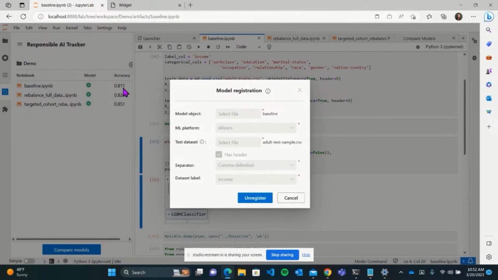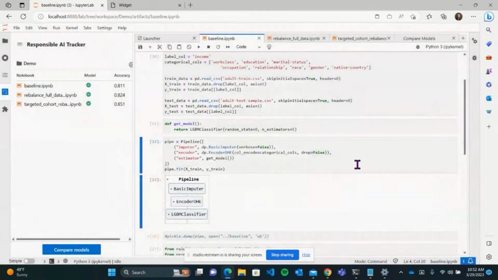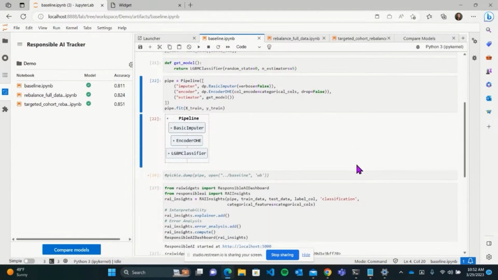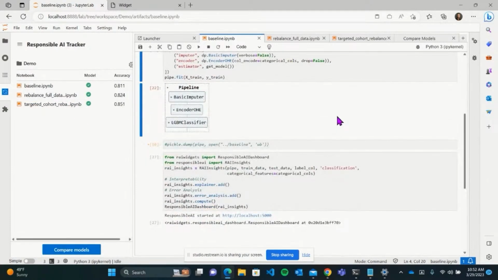I've already registered the model, but here you will see a little word that says register. You click on it, and then you can upload your model. You choose the platform, and then you choose whatever data set you want to evaluate it on. This is all part of the tracker interface, and it's clean. It's easy for the user to use. And this you would do after you train, for example, this LightGBM model with the pipeline. Correct. Got it. Okay, cool. I understand. So in the back end, I've saved it and then I've registered it. Correct. Fantastic.